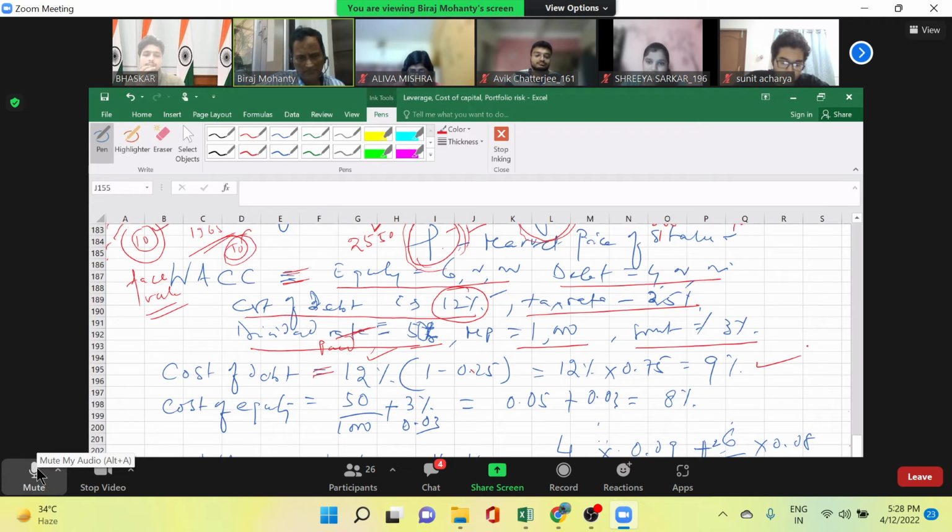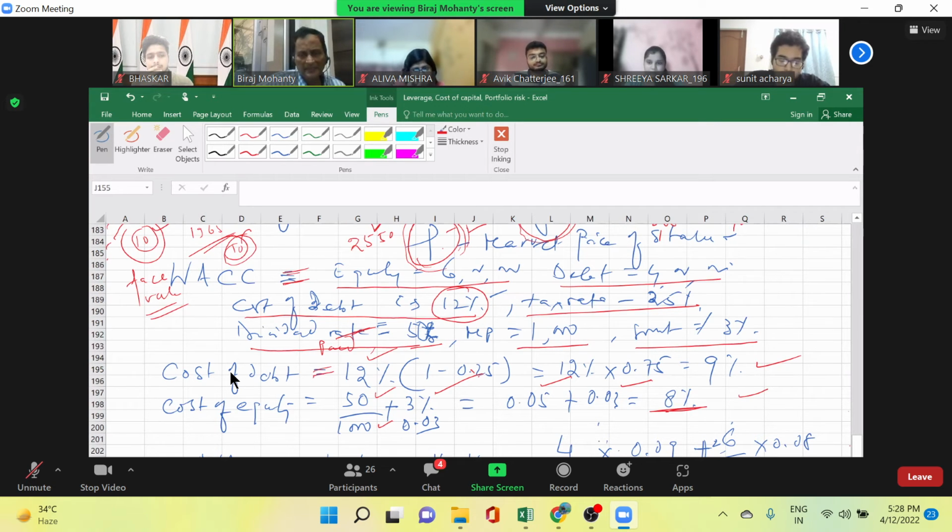Got it or not? Cost of equity: 50 rupees I am paying as dividend, 1000 rupees is market price, plus 3% or 0.03, that is my growth rate. So this becomes 0.05 plus 0.03, 8% is my cost of equity.